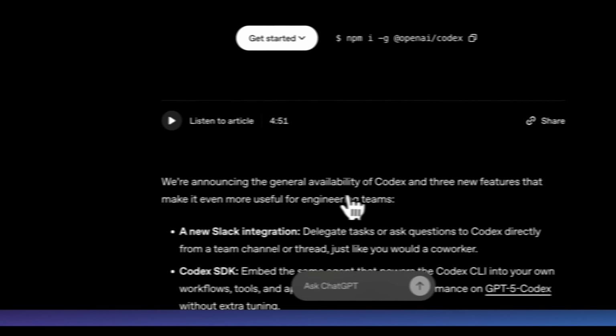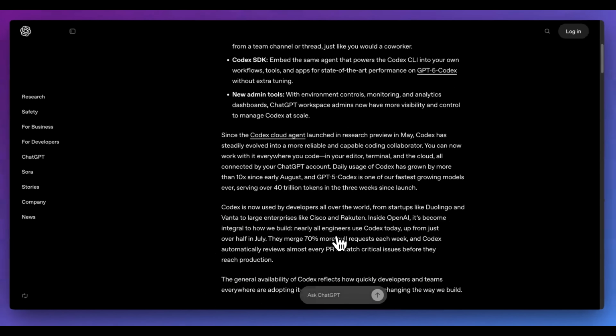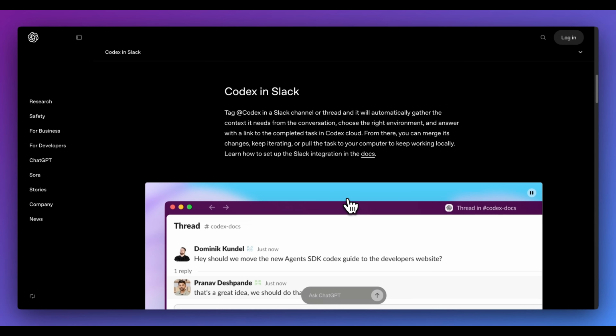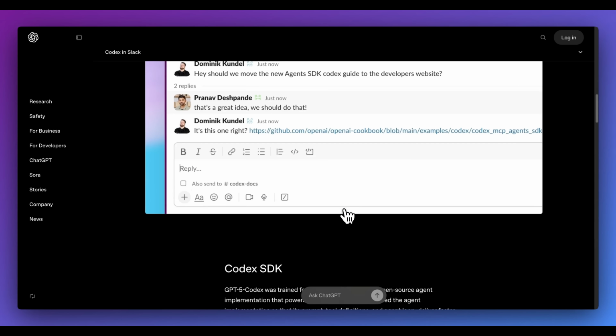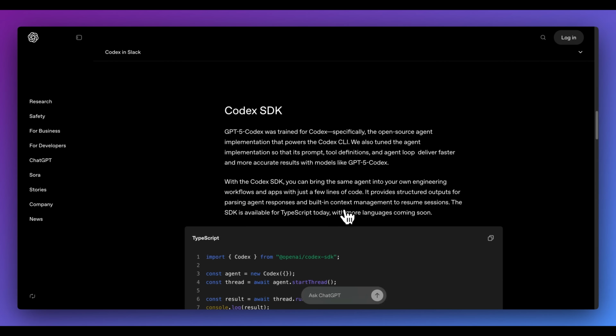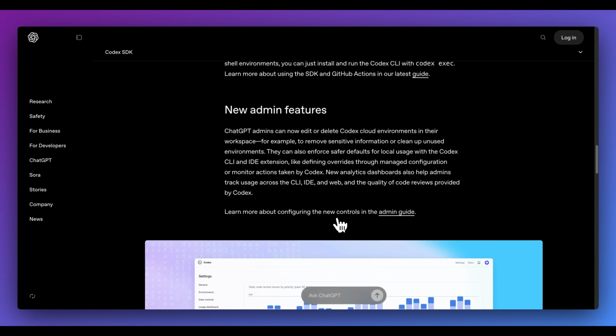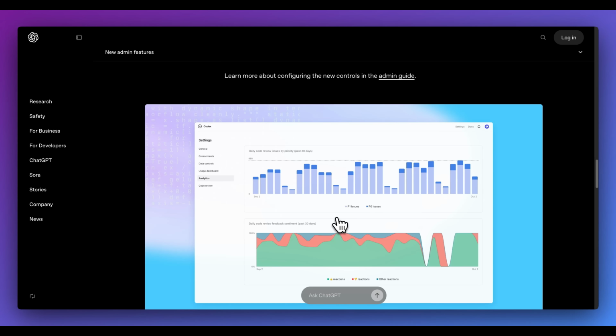Next up is Codex. There are a ton of different updates within Codex, mostly around how you can actually access the agent. You can now access it within Slack. And in addition to that, there is a Codex SDK. If you do want to create your own custom agents, or say if you want to build your own version of something like Lovable or one of these app builders, you can leverage the Codex SDK for something like that.